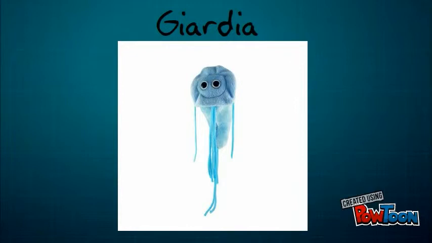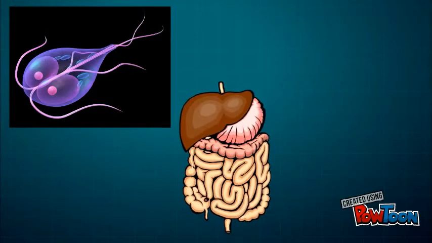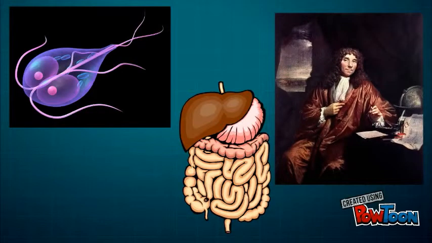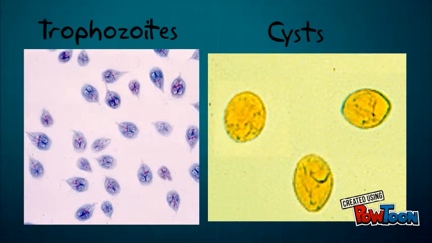Now we're going to talk about Giardia. Giardia is a genus of anaerobic protozoan parasites that colonize and reproduce in the small intestines of several vertebrates, causing the illness known as giardiasis. Giardia were first described by the Dutch scientist Antony van Leeuwenhoek in 1681. Their life cycle alternates between an actively swimming trophozoite and an infective, resistant cyst.